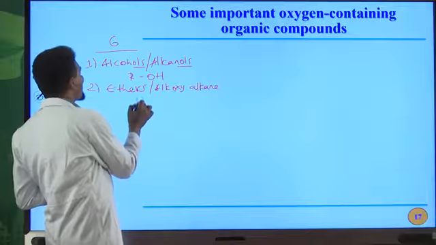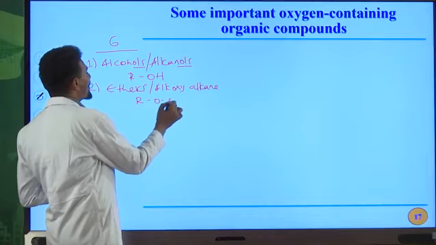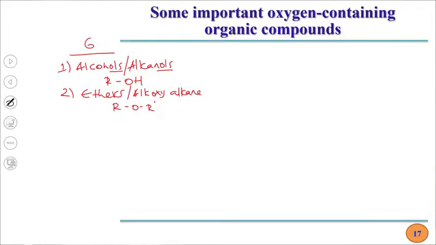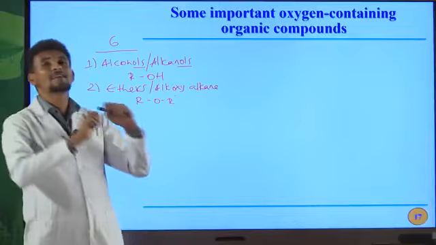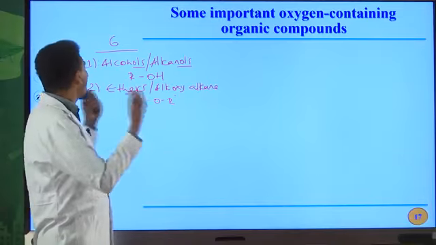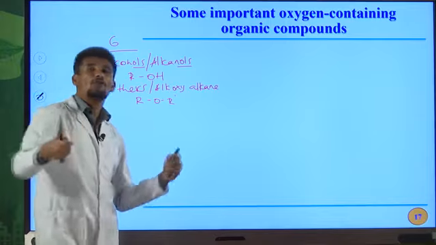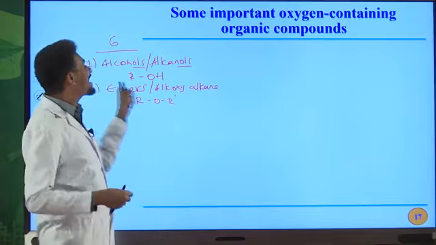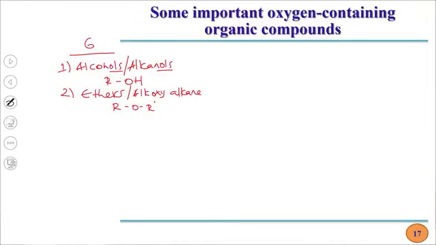The general formula for ether is ROR prime. Oxygen is bonded with 2 alkyl groups. These alkyl groups may be the same or may be different. So we can name these kinds of oxygen containing compounds of hydrocarbons as ethers or alkoxyalkane.